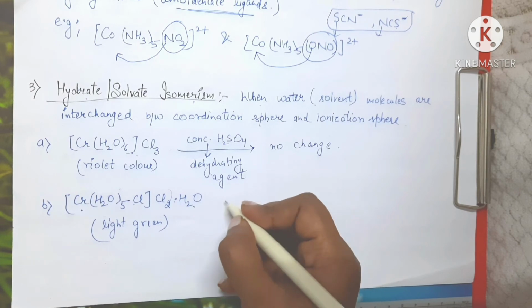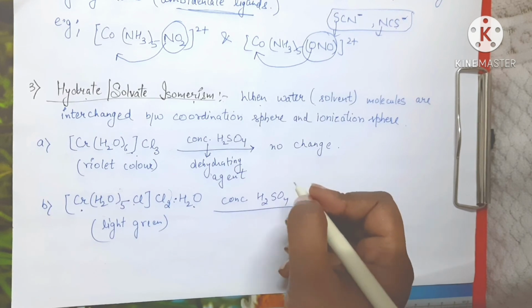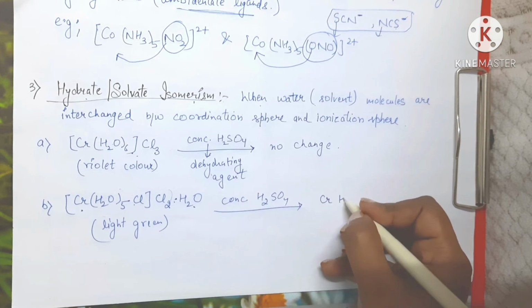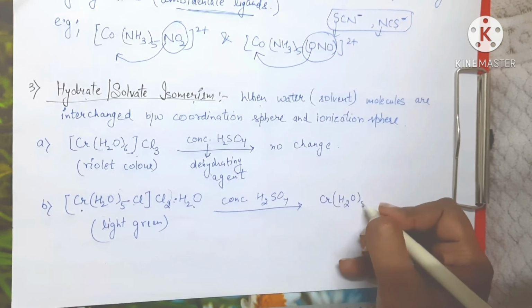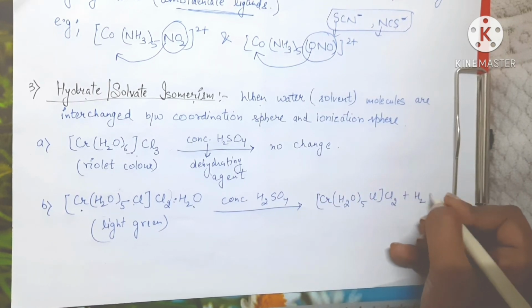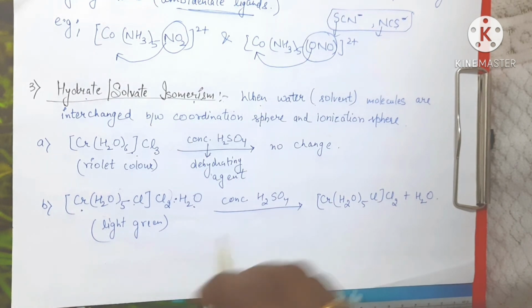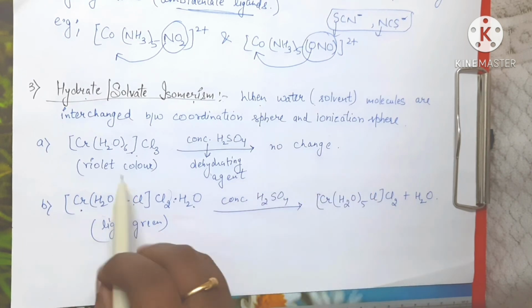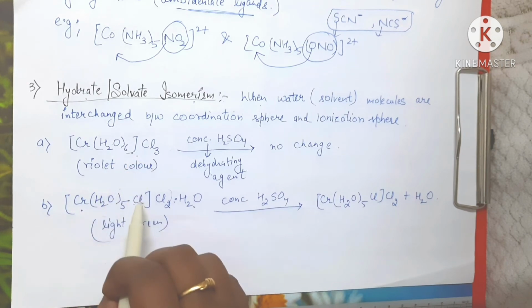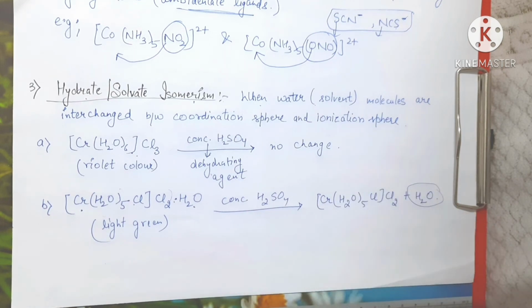Now here also we are going to add concentrated H2SO4. Here also it is going to act as a dehydrating agent. Now what happens? We get [Cr(H2O)5Cl]Cl2 and one water molecule is removed. So here we have two coordination complexes with the same molecular formula, but here no change is observed and here one water molecule is removed.